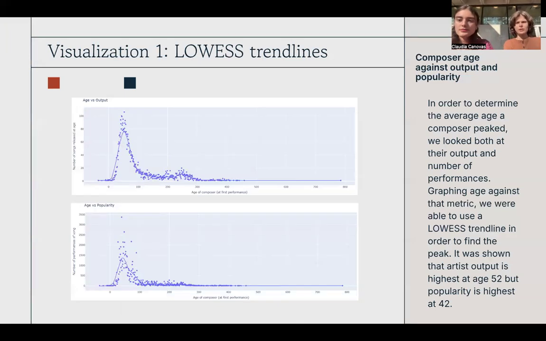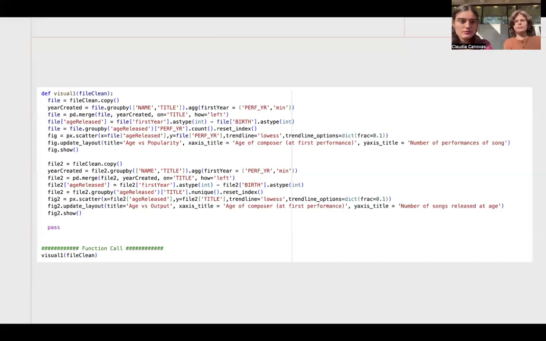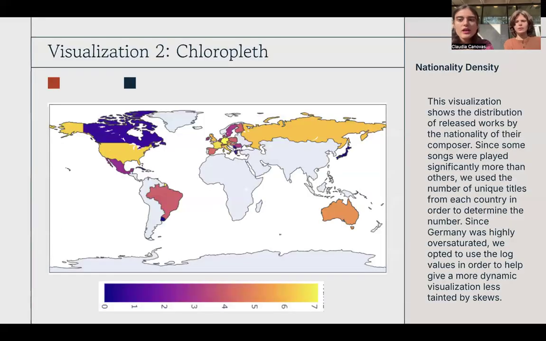So our first visualization was lowess trend lines, which are just trend lines that actually follow the data. We showed two things: age versus output, which had a peak at 52 years old, and then age versus popularity, which was the number of performances for any artist at that age. The peak there was only 42 years old. And then here's our coding.